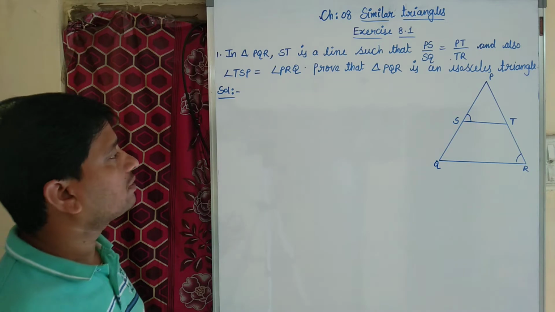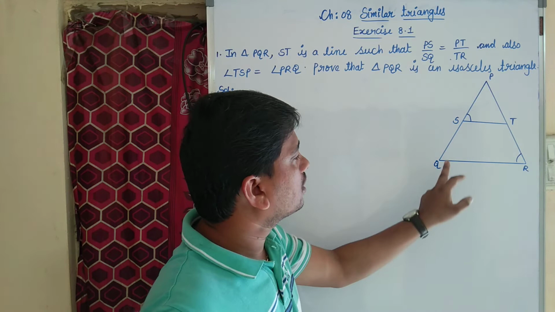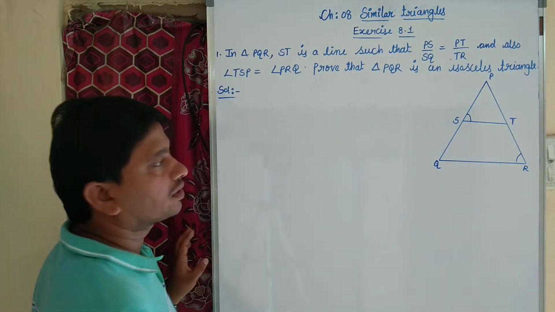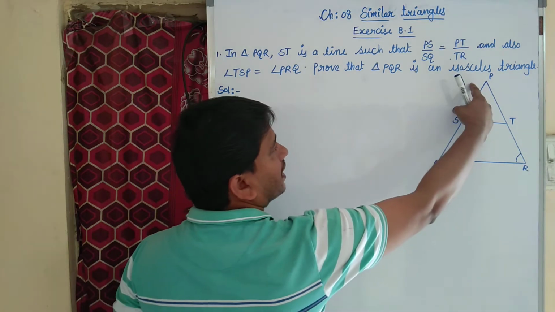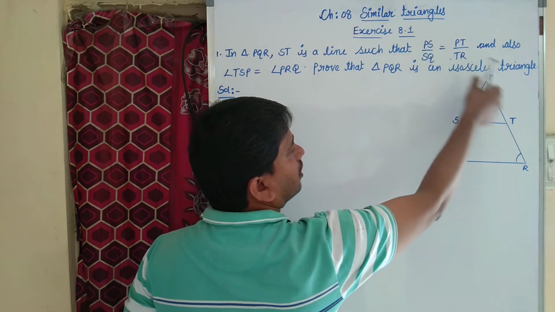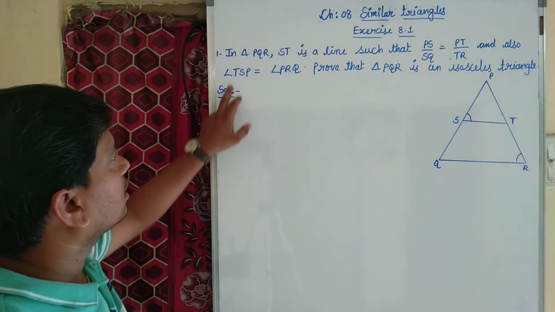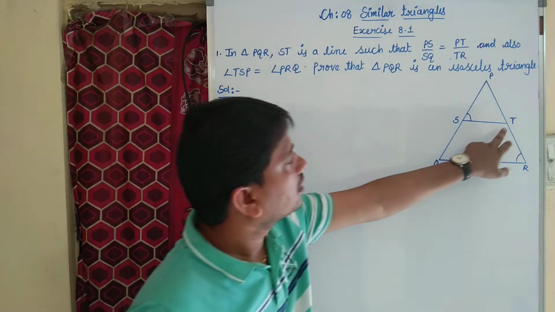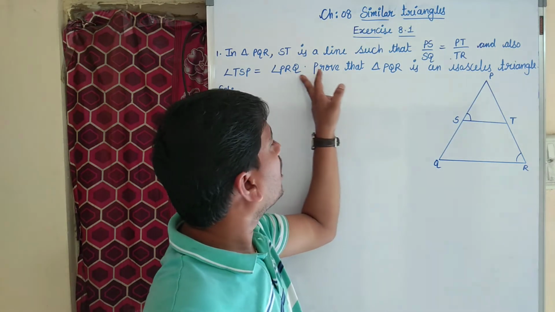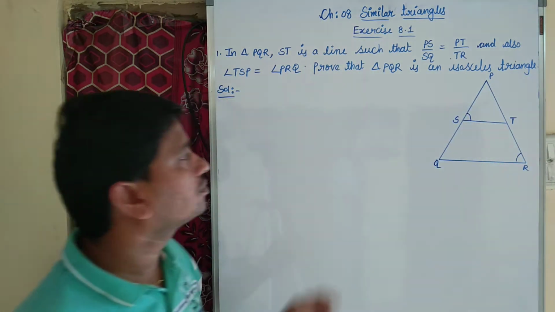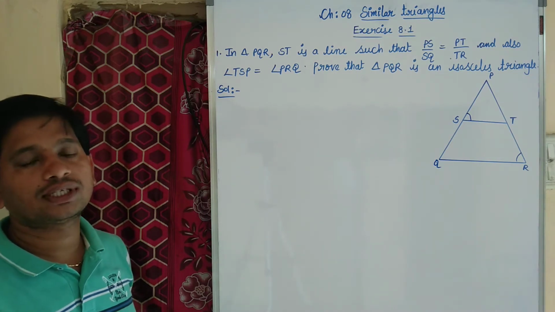Coming to question number 1, in triangle PQR, ST is a line such that PS by SQ is equal to PT by TR, and also angle TSP is equal to angle PRQ. Prove that triangle PQR is an isosceles triangle.